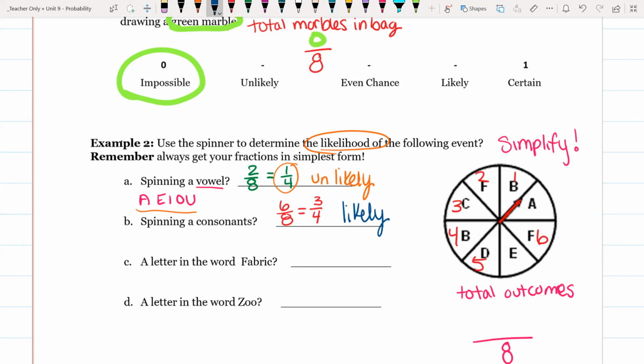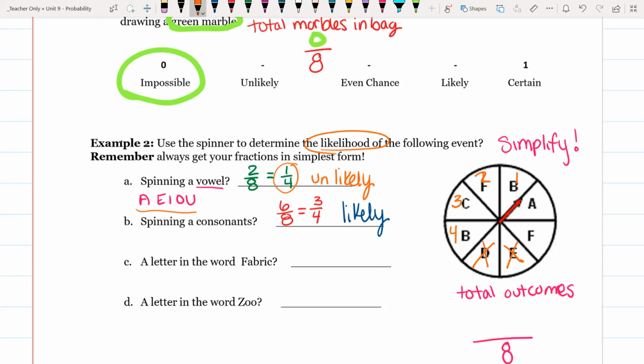I'm going to do one more and have you do D on your own. So how about a letter in the word fabric? We want to figure out how many are in the word fabric, so we'd have to go through it. Is B in the word fabric? Yes. Is F? Yes. What about C? Yes. Is D in the word fabric? No. What about E?